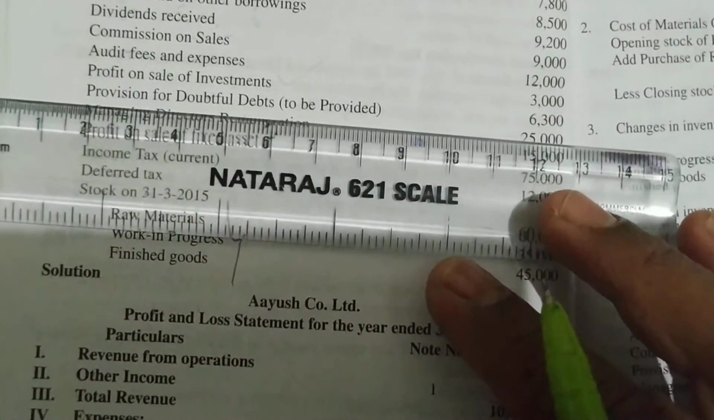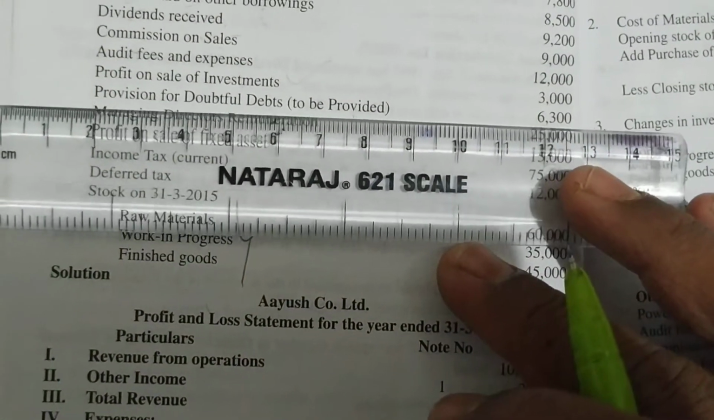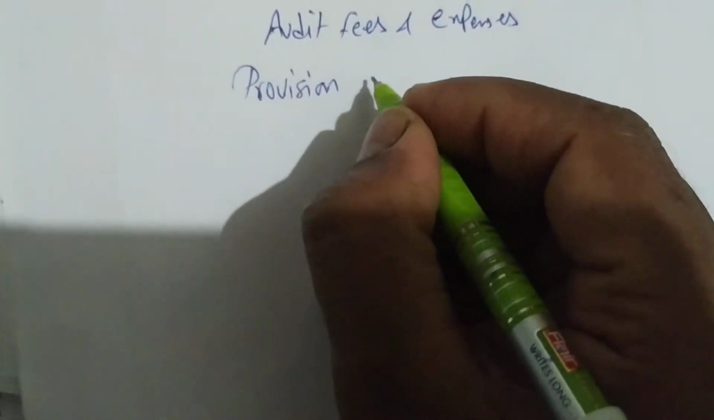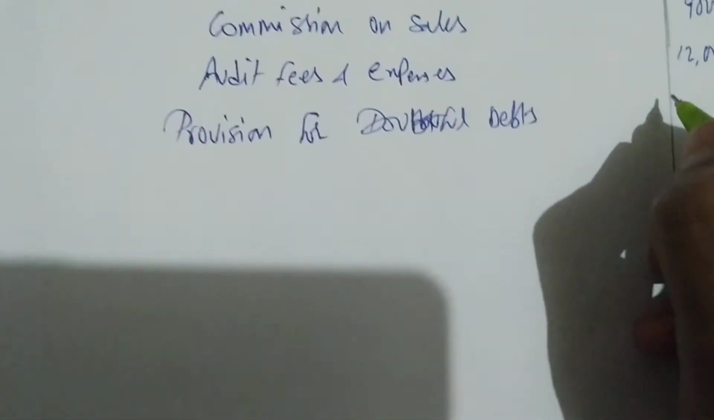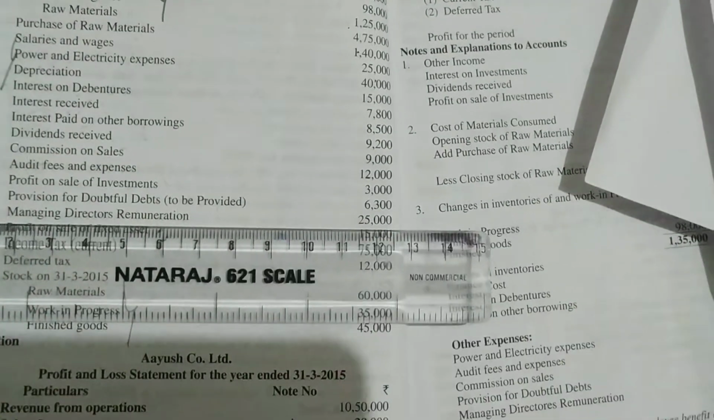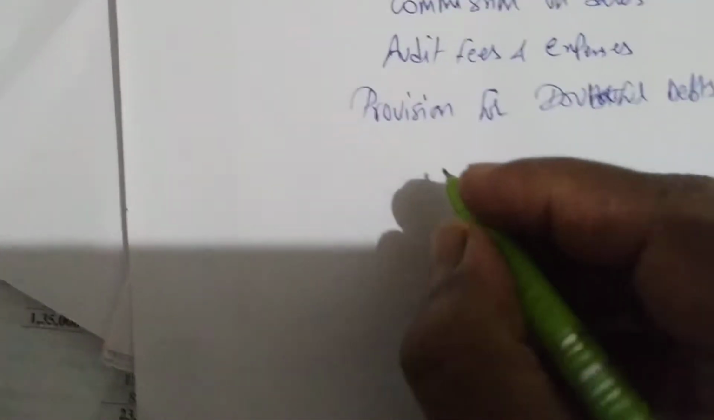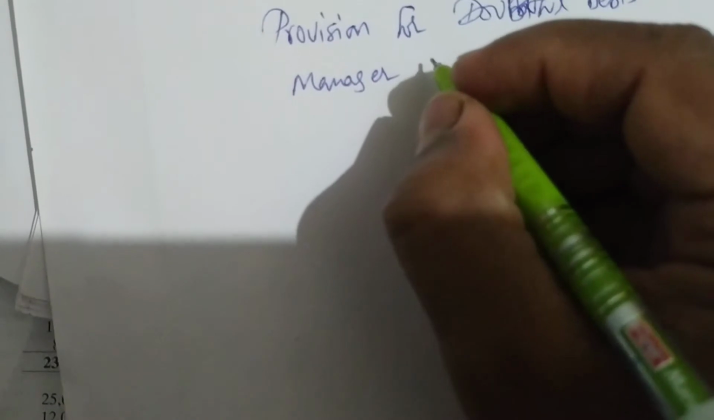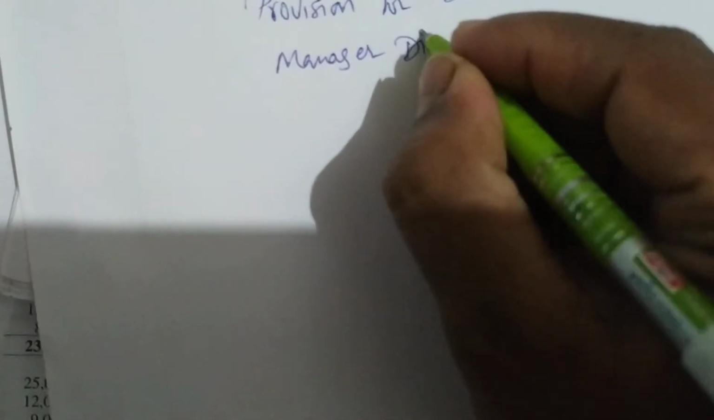Next we have provision for doubtful debts to be provided 6,300. This will go to other expenses. So in other expenses I will write provision for doubtful debts. How much? 6,300. Next, managing director remuneration we have 25,000. Again, that will also, I can write here, managing director remuneration.